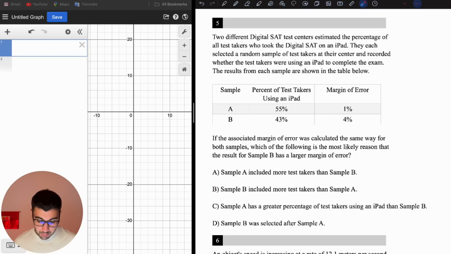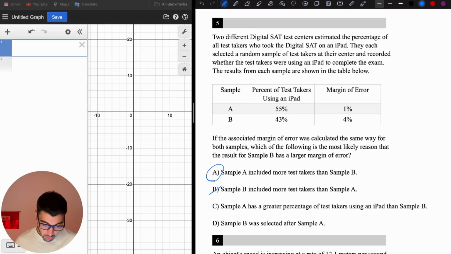Choice A: sample A included more test takers than sample B. If we have more test takers in a sample, if we have more data in a sample, does that mean the margin of error is going to be lower? Yes. Sample B included more test takers than sample A, so this is exactly the opposite of that. If sample B includes more test takers, more data in that sample B, then the margin of error of this one would be less than A. So it's not B. It's going to be actually A.